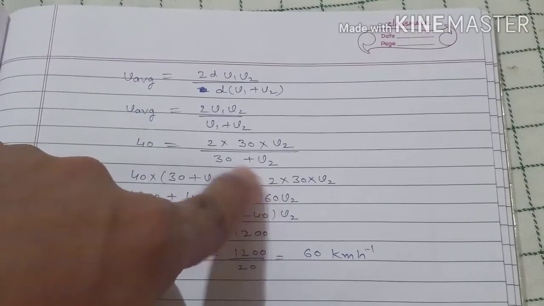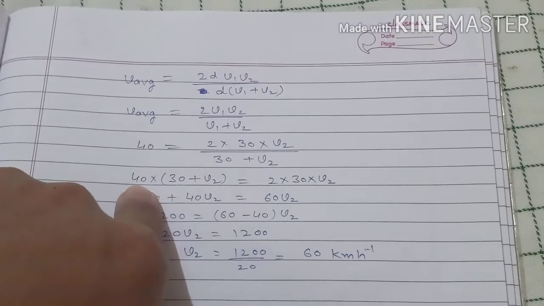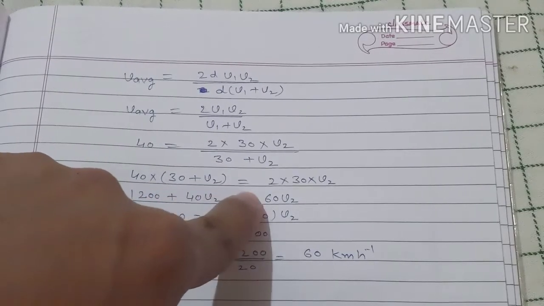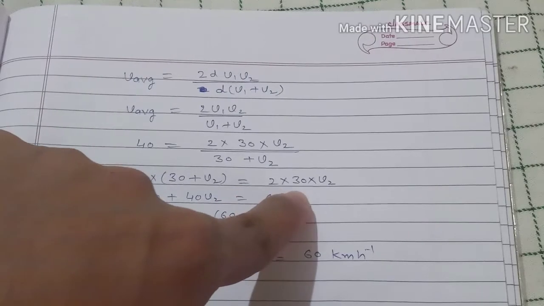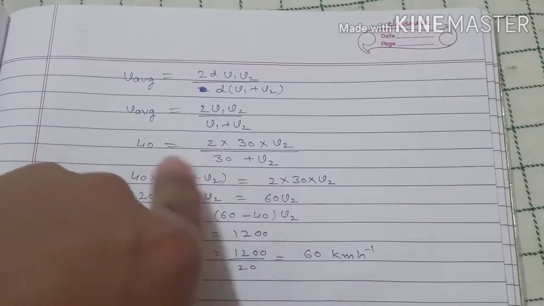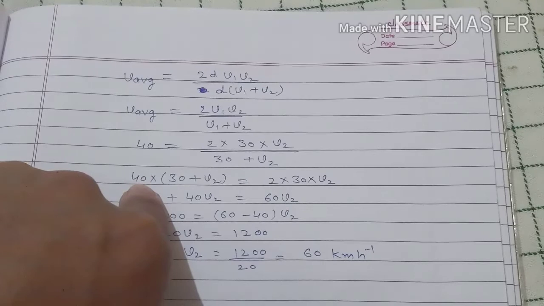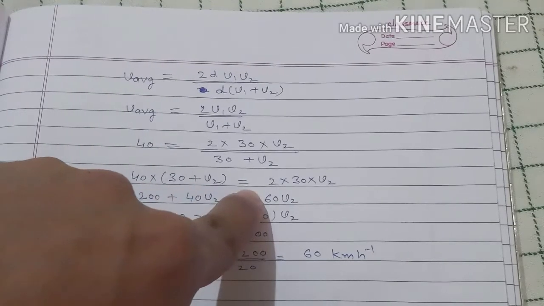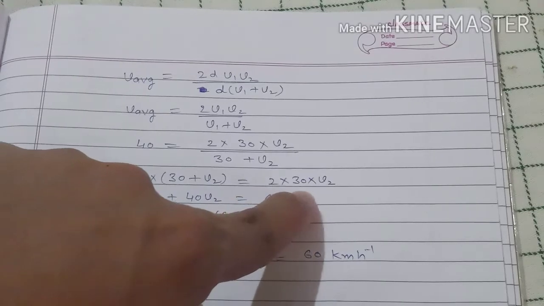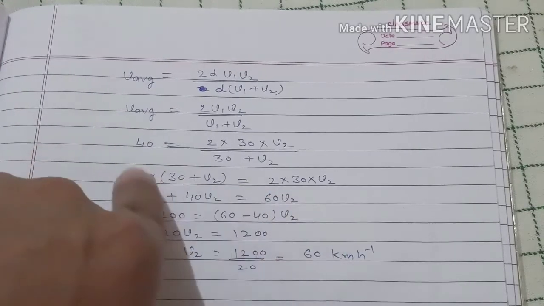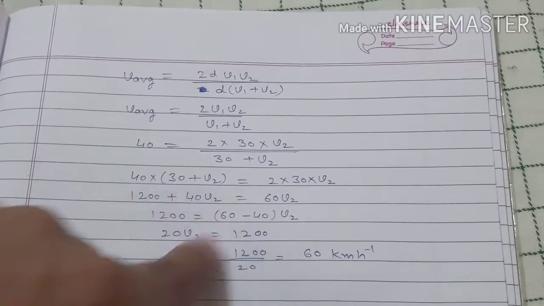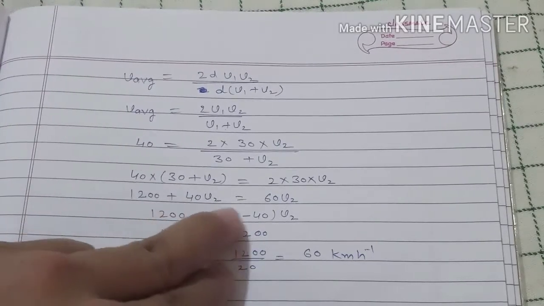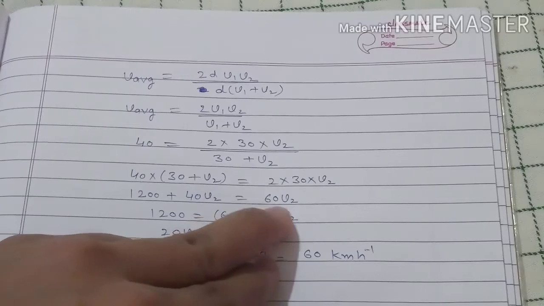And now cross multiplication: 40 into (30 plus v2) equals 2 into 30 into v2. Okay, 40 into (30 plus v2) equals 2 into 30 into v2. Then we multiply 40 inside the bracket. So we have 1200 plus 40 v2 equals 60 v2.